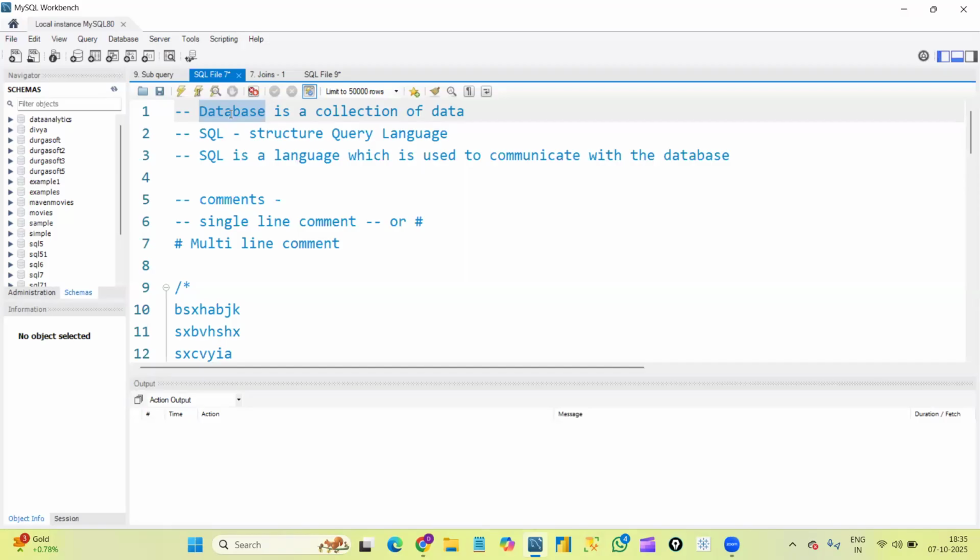But later on, we started generating data a lot, right? Nowadays, whatever we are doing online, everything, it can be